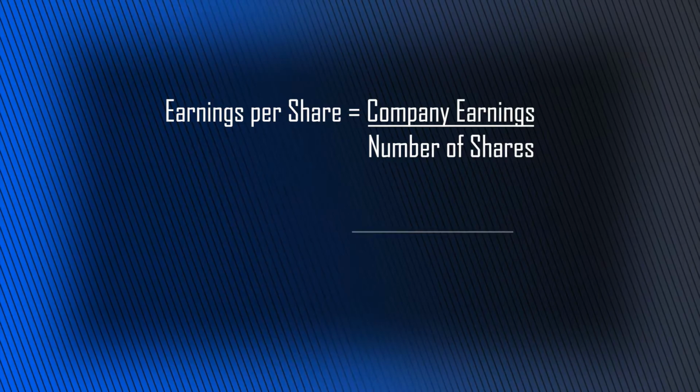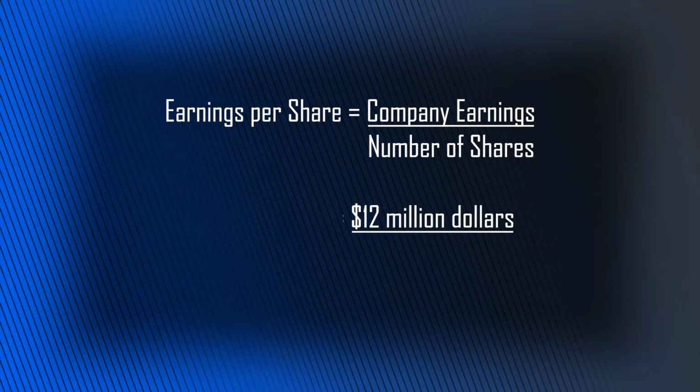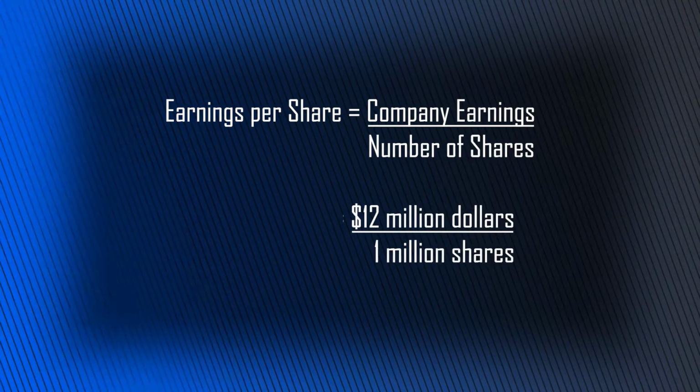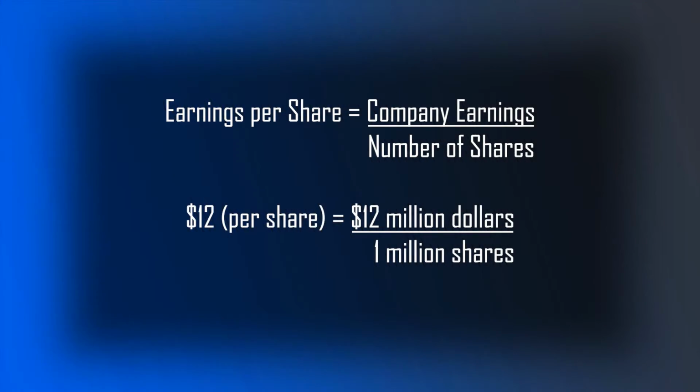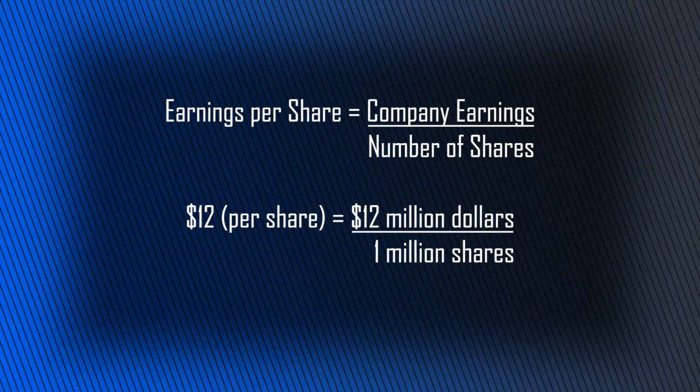Notice that I said earnings per share and not simply the company's earnings overall. Earnings per share is something that I like to clarify just to make the rest of this much, much easier for you. So if a company earns $12 million, and that company has 1 million shares outstanding, or that exist, we would say that the company is earning $12 per share. So I'll repeat that. If a company earns $12 million and that company has 1 million shares that exist, you divide that $12 million in total earnings by that 1 million shares to know how much per share. And we know it's earning 12 million, so that's $12 per share.